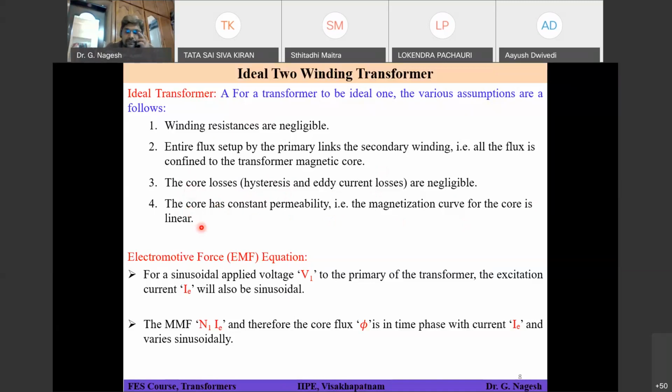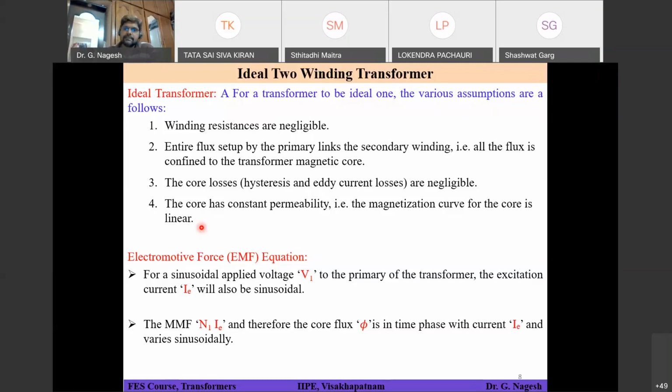What is the meaning of this one? Can anyone has any idea regarding this? Right, so core has constant permeability means whatever flux was generated by the excitation current I, that current and flux have a linear relationship. Linear relationship means it's a straight line. That's the assumption.